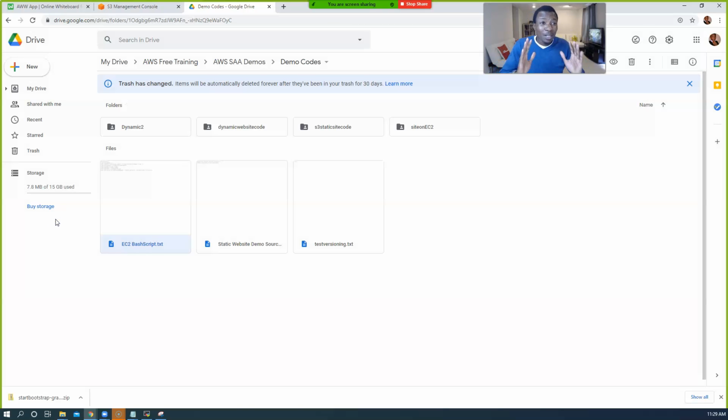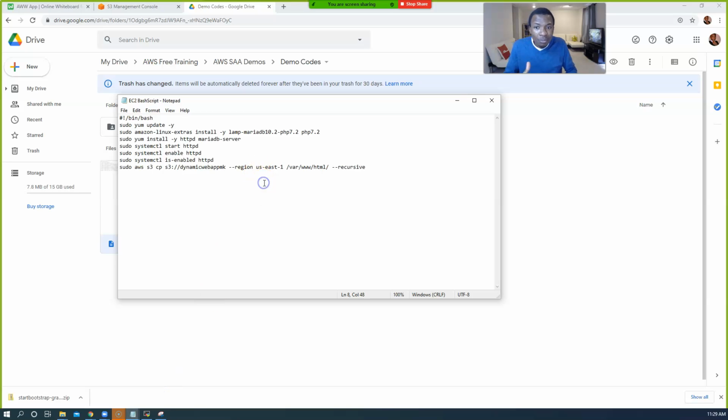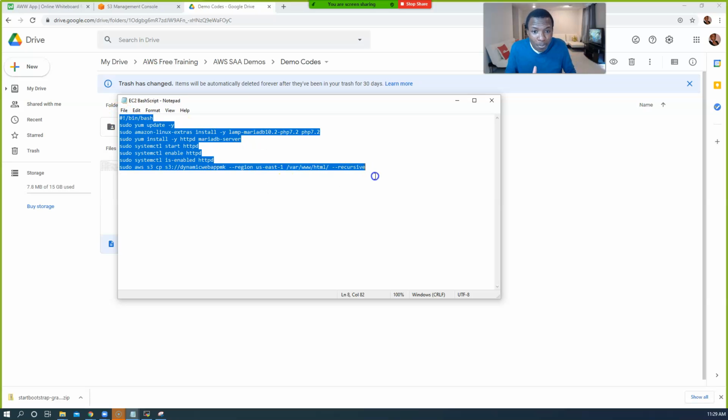There's a cool thing about AWS, guys. See how I'm excited to talk to you about this? We don't have to remote into that machine to start typing those commands one by one. There's a way we can do it so that when we're launching the instance, we can paste this entire code, starting with this bin bash. For those of you that are advanced, you know a lot of Linux and scripting, you know what I'm trying to do here. We can paste this code as we're creating the EC2.